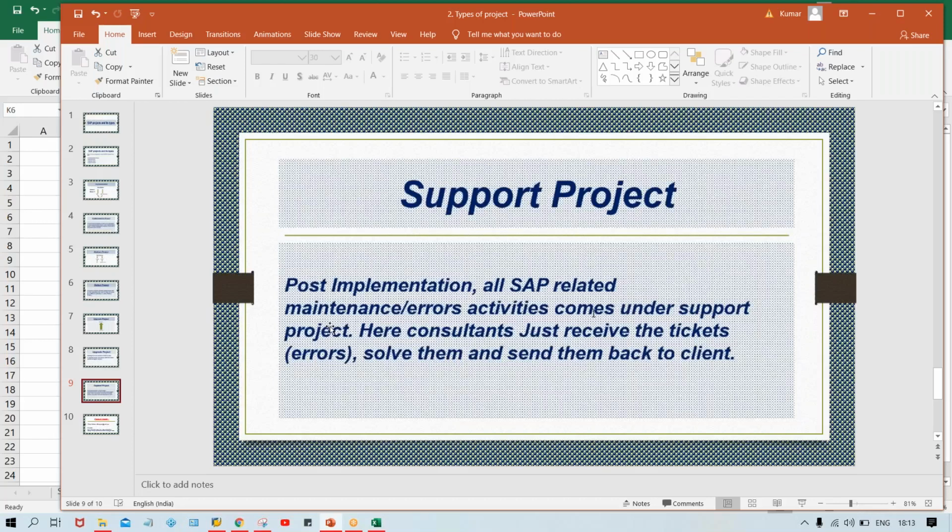If Tata Motor gets some additional requirement, right? Additional requirement means they are saying that we need some special kind of reports. So who is going to develop this report, guys? Of course, the consultant. There will be involvement of the consultant.